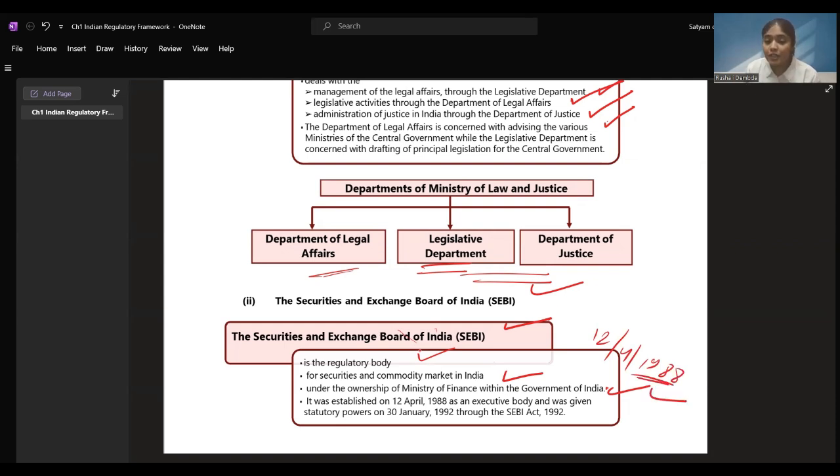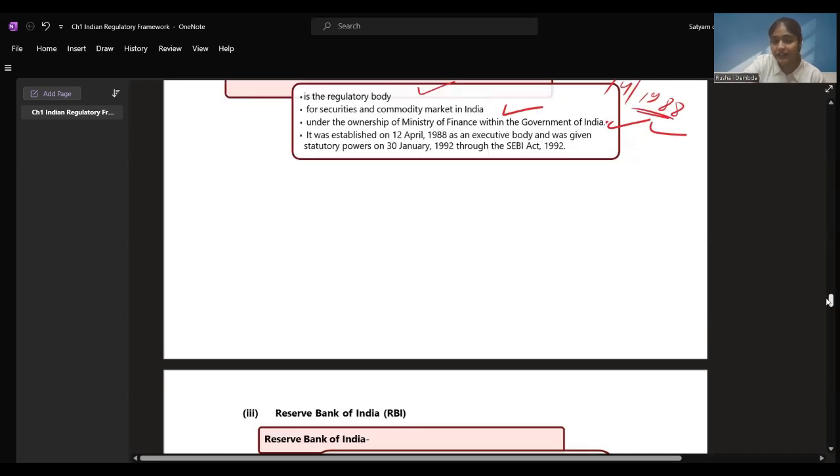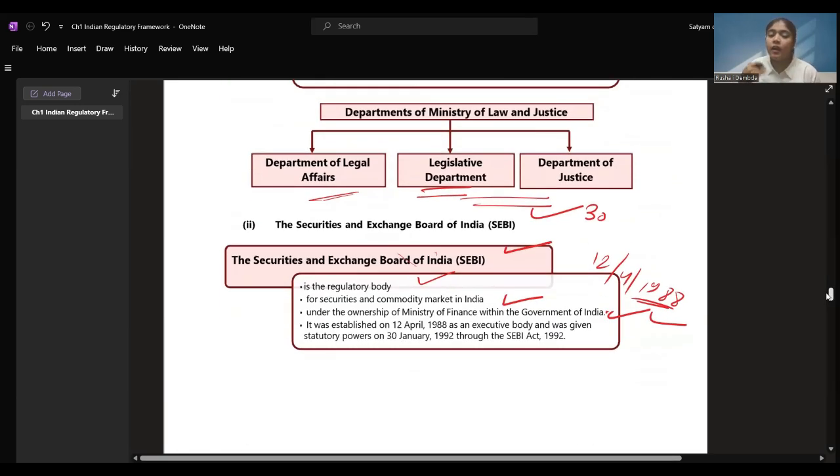SEBI was established on 12th April 1988 as an executive body, and was given statutory powers on 30th January 1992 through the SEBI Act 1992. Then they formulated their act, and that was called the SEBI Act 1992, right? SEBI is clear, the one who regulates the securities and commodity market in India. Your stock exchanges, these markets, are regulated through SEBI.